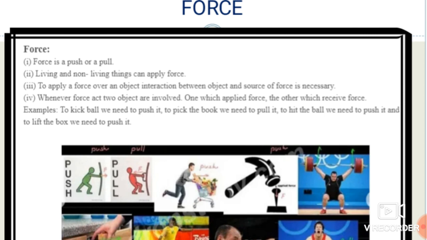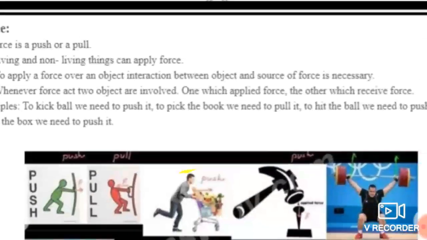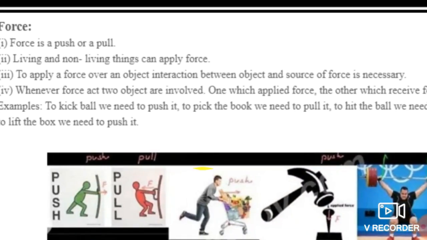To apply a force over an object, interaction between the object and the source of force is necessary. See, students, whenever we want to apply any kind of force, the thing which is necessary for applying force is the interaction between these two objects. Whenever two objects are in contact with each other, then the force is applied.